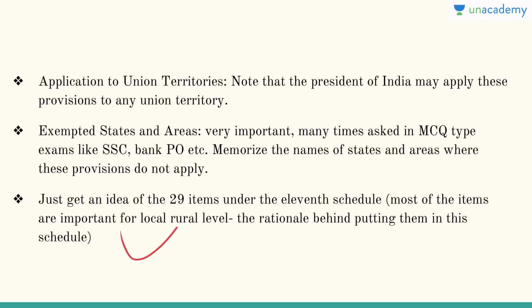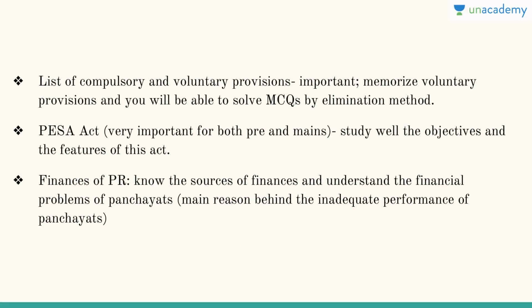Similarly, the 12th Schedule, which deals with municipalities, you will be able to relate with urban life. So all these points are absolutely clear. Then you have to deal with the list of compulsory and voluntary provisions. They are very, very important. Memorize the voluntary provisions and you will be able to solve MCQs by the elimination method. The compulsory ones are automatically left out, right? So if the MCQ asks, you can solve it.